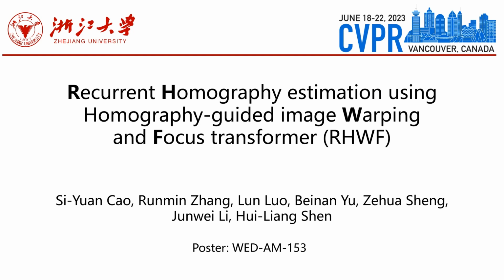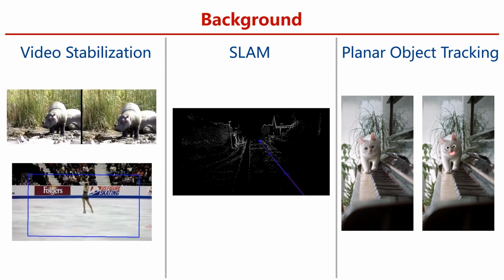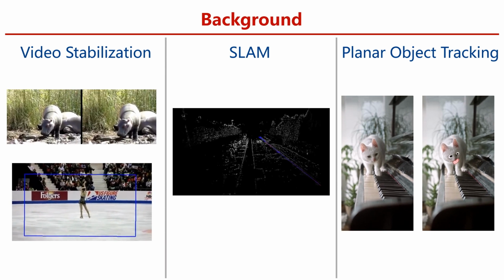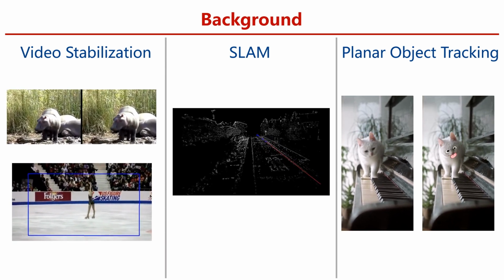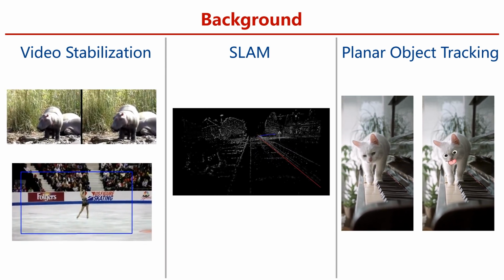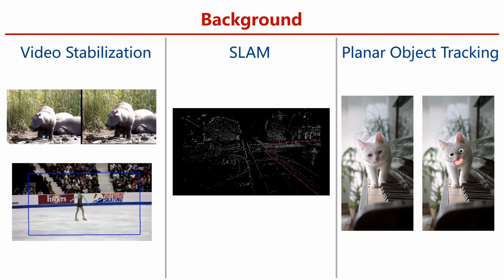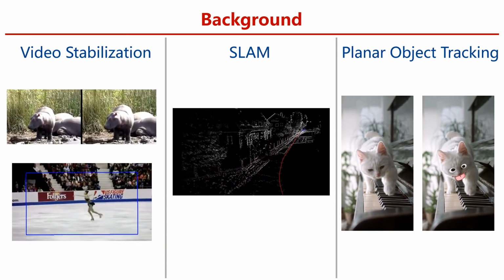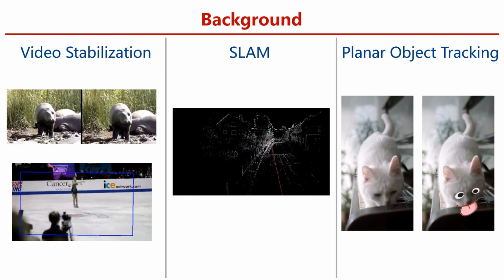We proposed the recurrent homography estimation using homography-guided image warping and focus transformer, namely RHWF. Homography estimation aims to find the global perspective transform between two images. It serves as a crucial step in a wide range of computer vision tasks such as image stitching, video stabilization, SLAM, and planar object tracking.